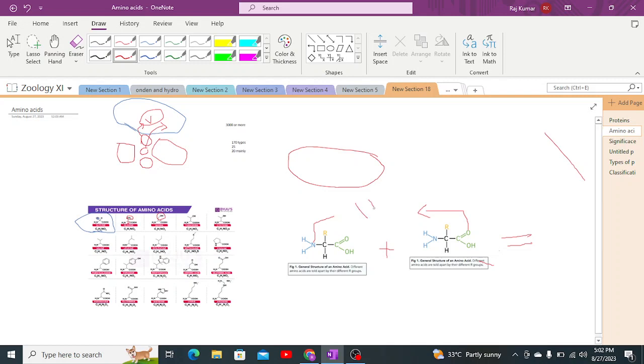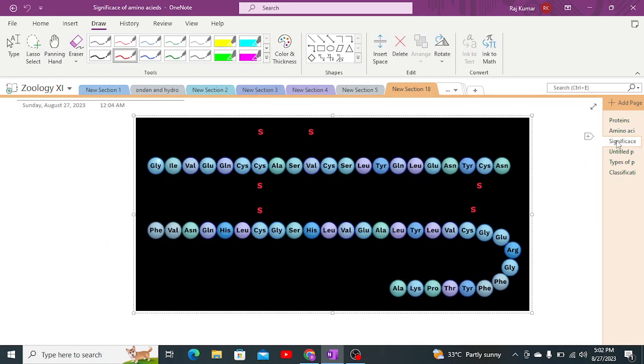Both of these combine together to form H2O, due to which water is liberated and they are joined together by a bond between them, which is known as a peptide bond. When both of these combine together they form a dipeptide. Similarly, if there are three amino acids combining together, that would be a tripeptide. When there are four, there would be a tetrapeptide, and when there are many amino acids joining together by peptide bonds, that would be a polypeptide. So this is how it works.